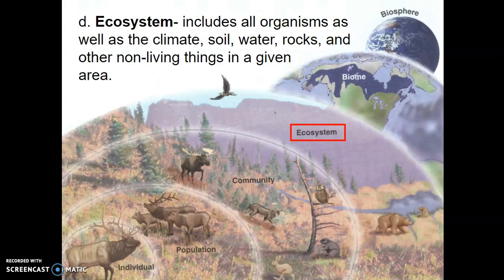It's just got to be a given area that has certain living components and non-living components. Think about if we went for a walk in the woods. Now, the woods itself, we could say this is an ecosystem. Absolutely. Yeah, there's plenty of living things and non-living things.